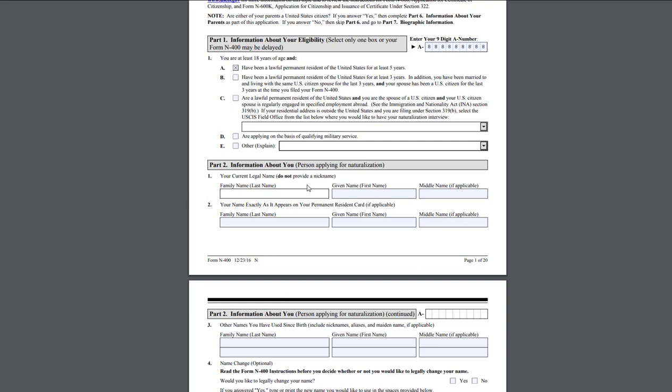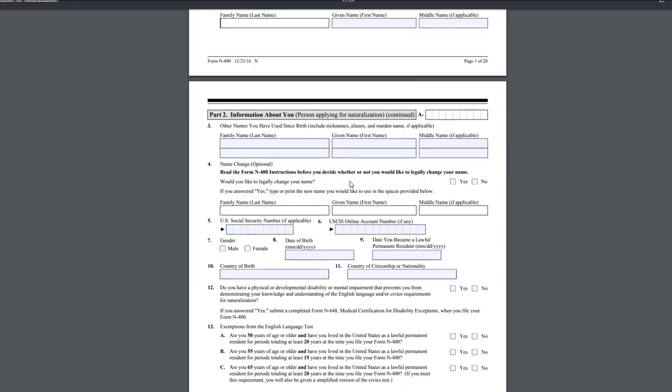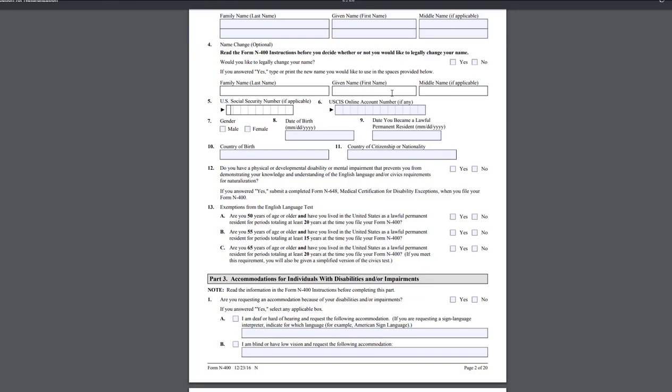So, information about you. Obviously, this is going to be all your information. Nothing really crazy to explain here. If your name is different, if there were other names that you used, your social security number, your USCIS online account number, if you have one, if you created one whenever you did this, if you want to, not necessary. Gender, date of birth, date you became a lawful permanent resident.